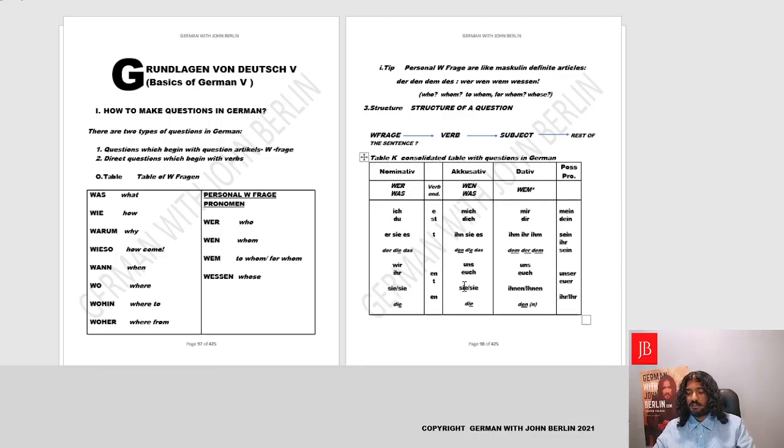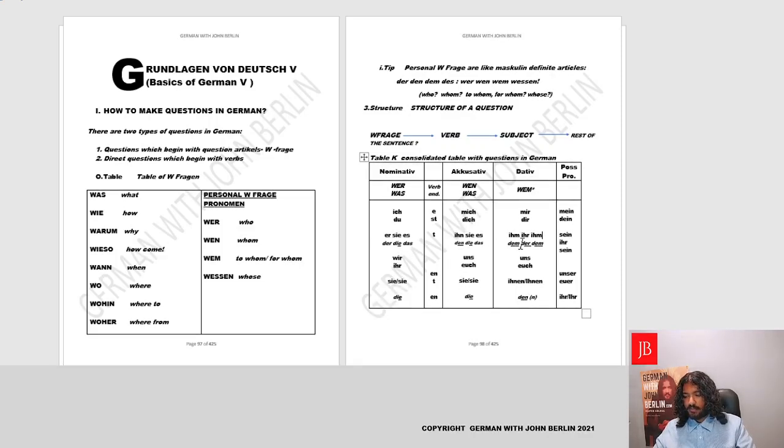Okay, so this is the consolidated table with the personal pronouns. Ich, du, er, sie, es, wir, ihr, sie, sie, in nominative, accusative, dative. In the third person pronouns, we have also the articles written underneath just to show where the third person pronouns are derived from, from the articles, may it be singular, may it be plural. Let's have a look together.